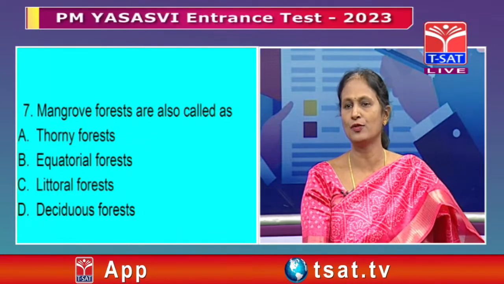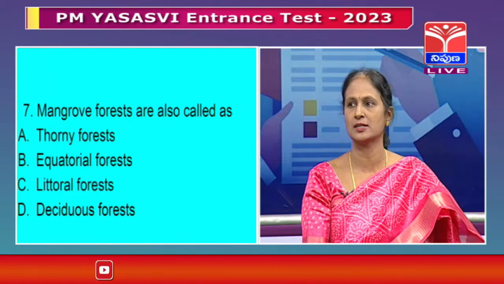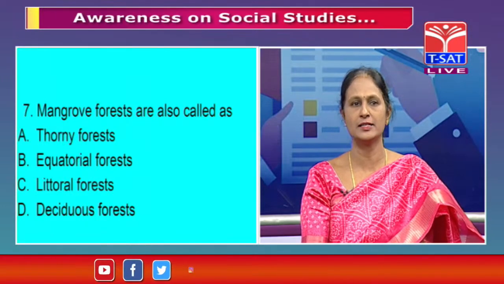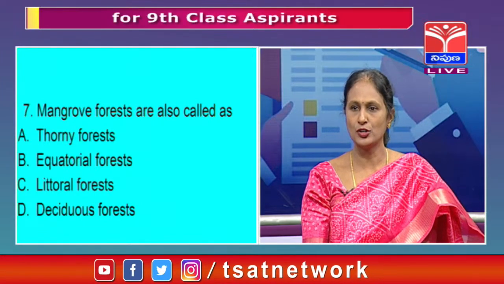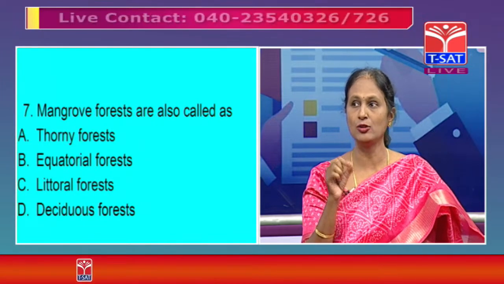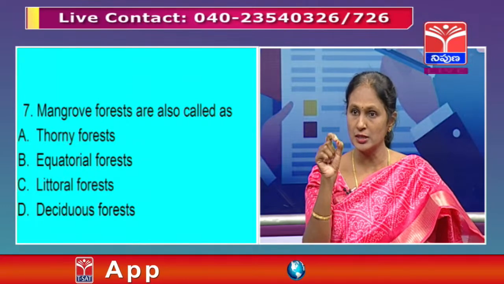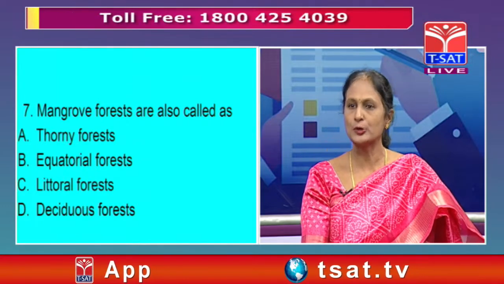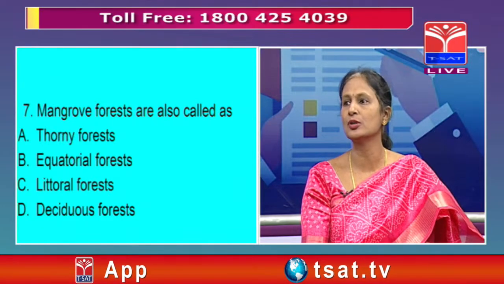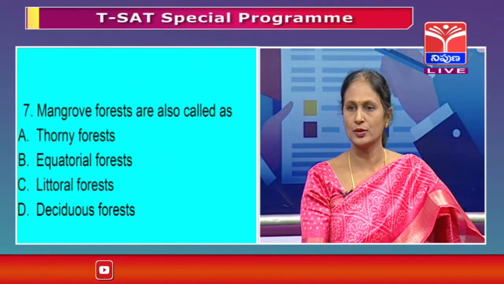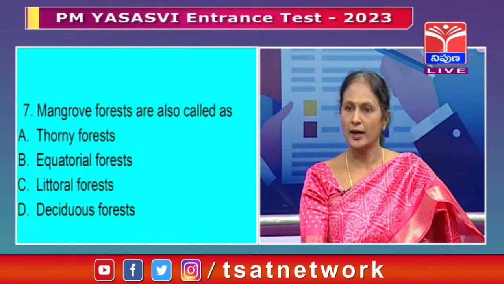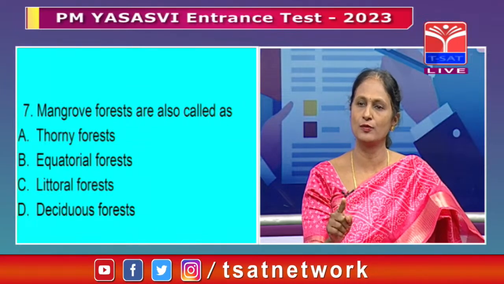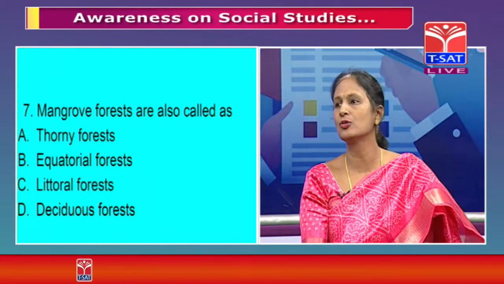Is it the thorny forest, the equatorial forest, the littoral forest or the deciduous forest? To know this, we should know the kind of vegetation grown in the forest. The answer is the littoral forest. Mangrove trees are grown in littoral forests, hence littoral forests are also called mangrove forests.